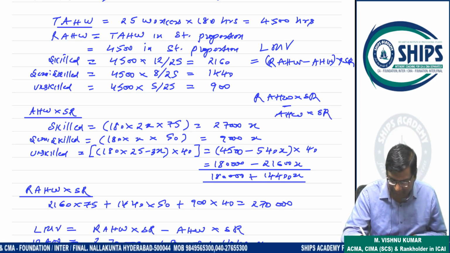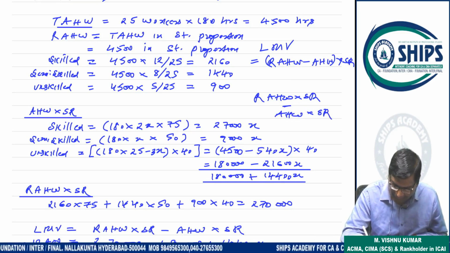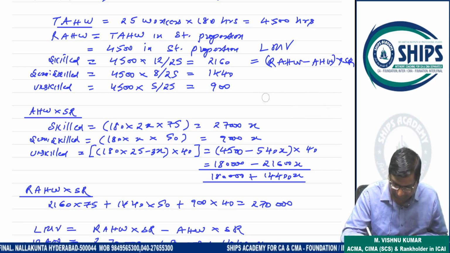This is your mix variance. So we have to calculate revised actual hours into standard rate, and actual hours worked into standard rate also.